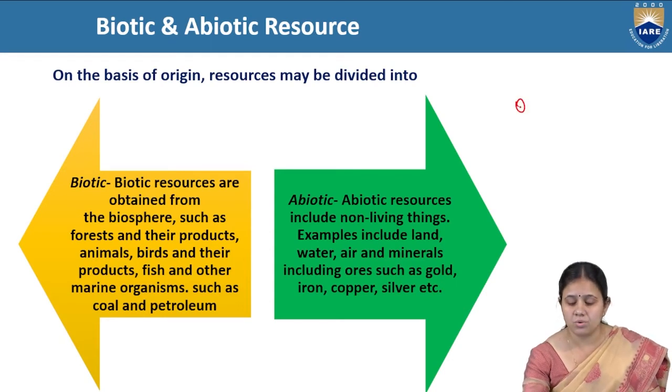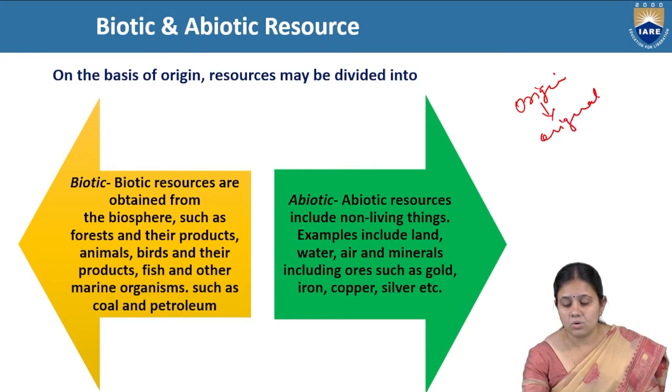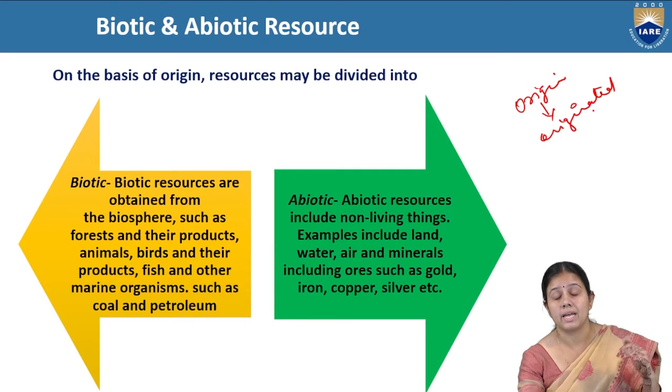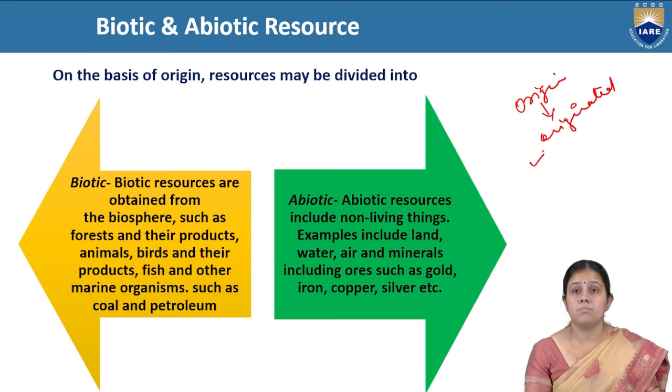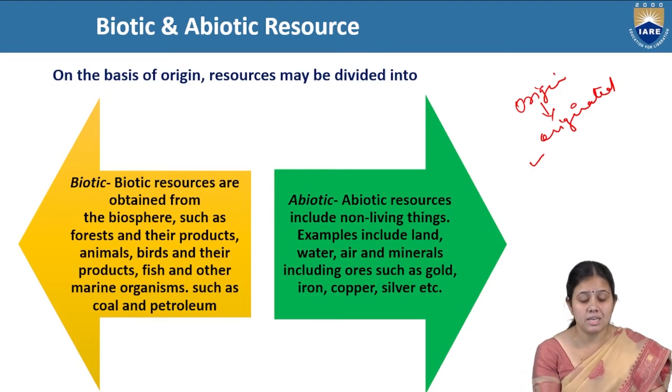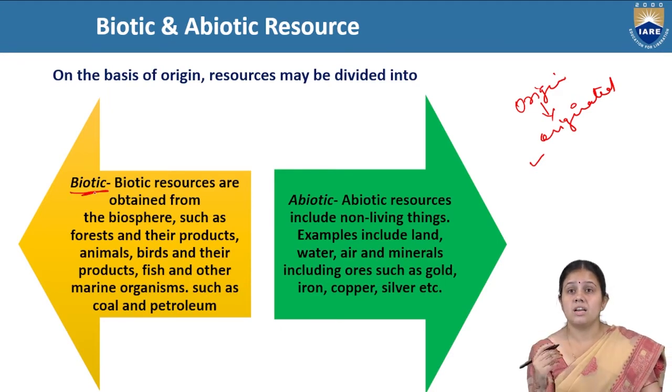So this is the classification of natural resources on the basis of origin, like from where it originated. On the basis of origin, resources are divided into two types. First one is biotic and abiotic. Biotic are those resources that are obtained from the biosphere, like forest and their products, animals, birds and their products, fish and marine organisms, and coal and petroleum. All these are biotic resources, meaning those obtained from living things.